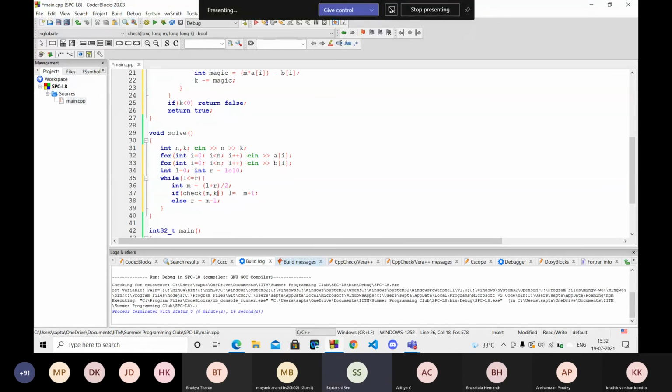So if it is true, that means I can make m number of cookies. So I increment L to m plus 1, or else I decrement R to m minus 1. That means I move to the left half of the array.